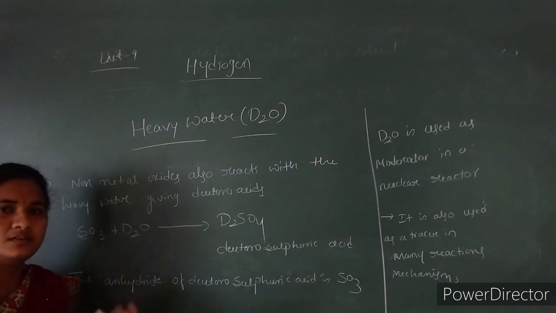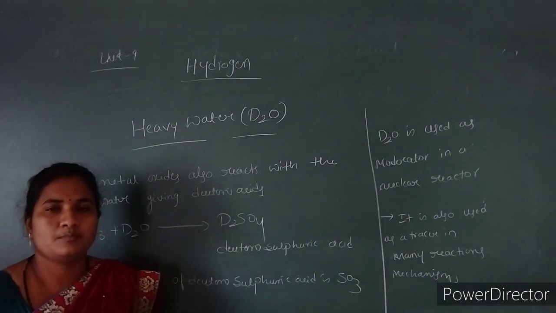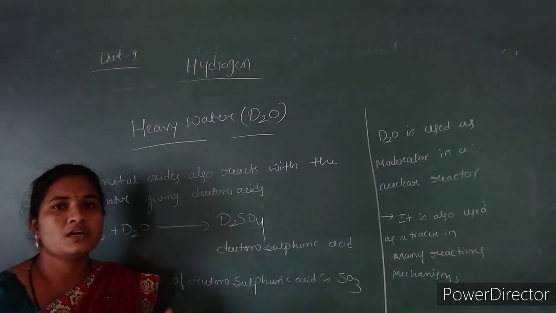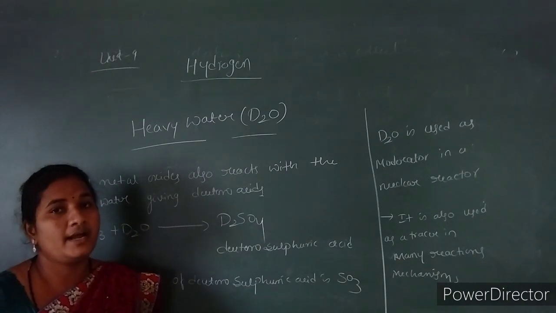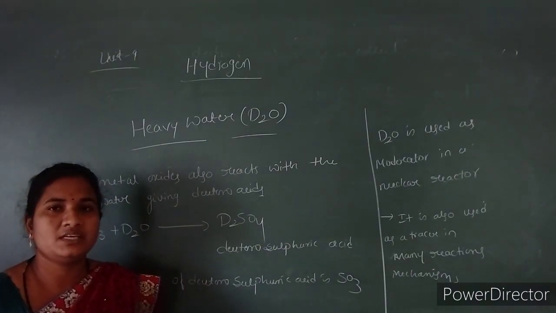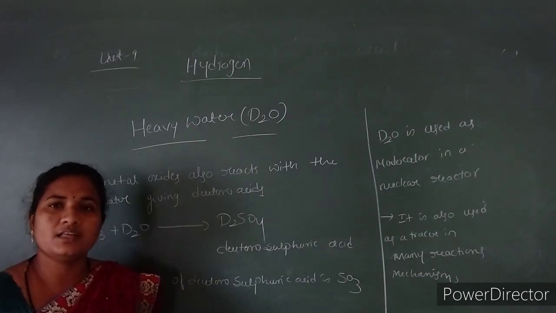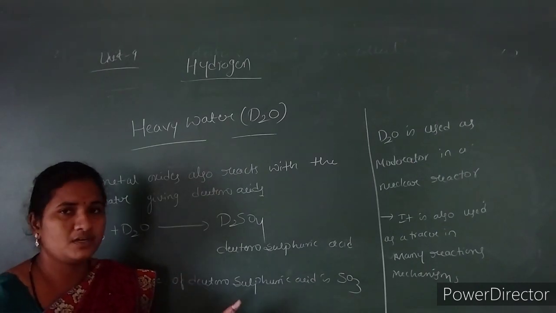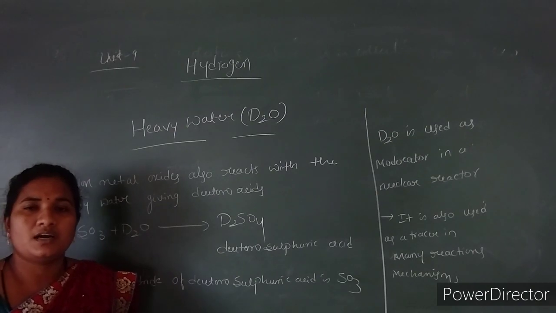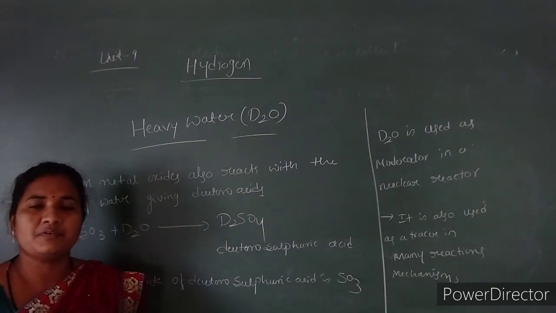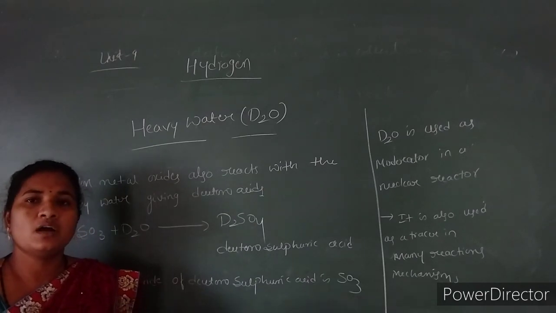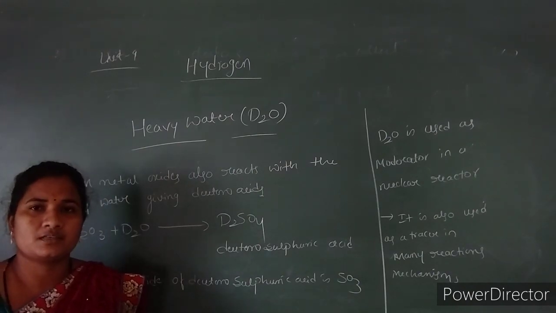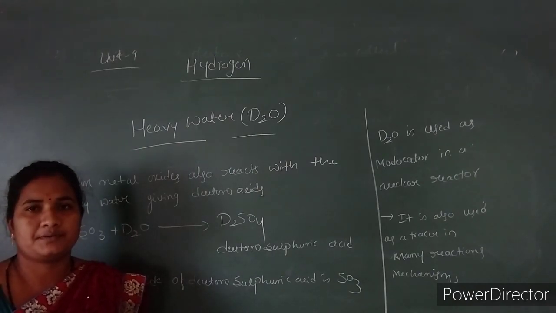Heavy water is different from normal water, because we obtain only 1 ml of heavy water after the electrolysis of 30 liters of normal water, and 1 part of D2O is present in 6000 parts of ordinary water. So to get 1 ml of heavy water, we require 30 liters of ordinary water. The reactions of heavy water are usually slower compared to reactions involving ordinary water or hydrogen peroxide. So this is about heavy water.